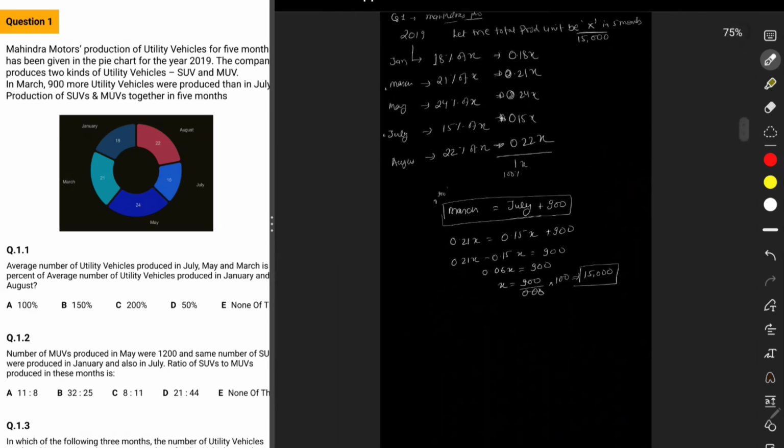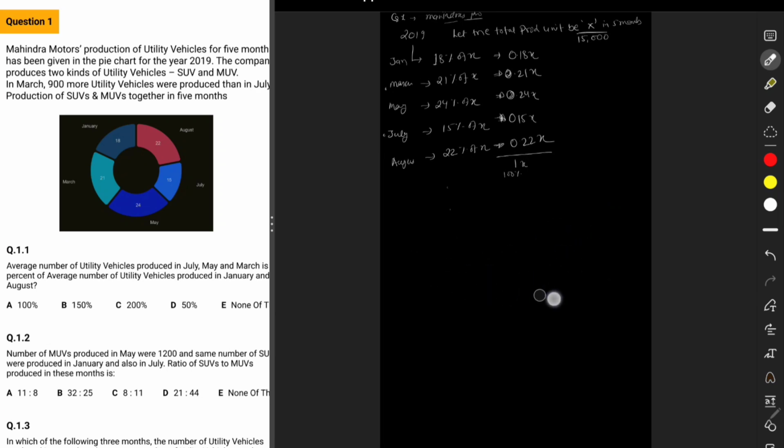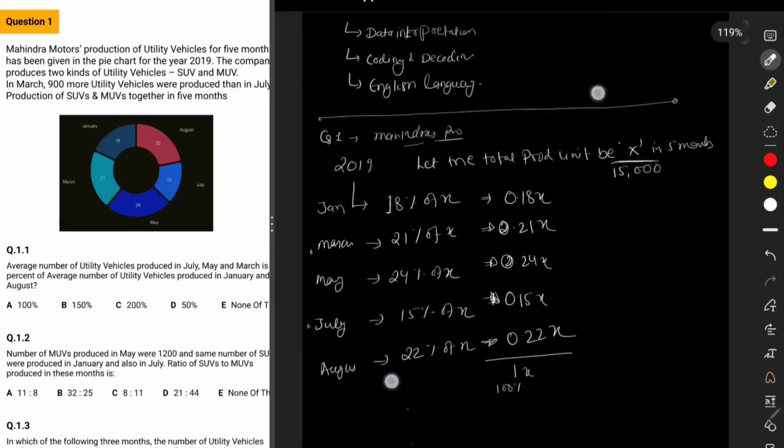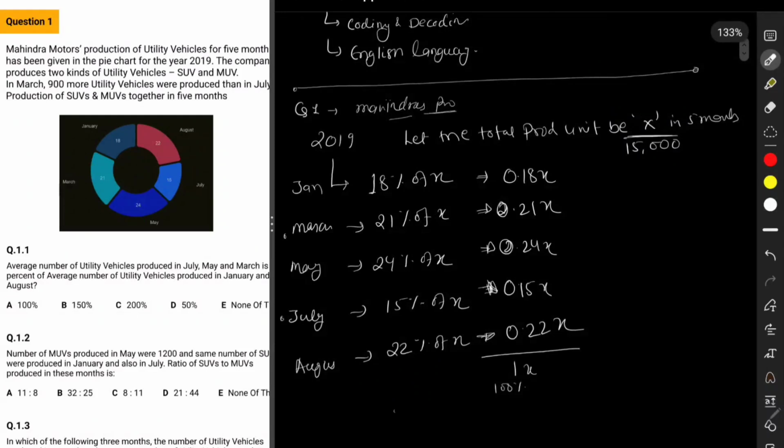Now we can remove this and get the units produced in each month. For example, 0.18x is nothing but 1500, 10% plus 20% minus, that is 3000 minus 0.2, 2% is nothing but 300, so it is 2700.